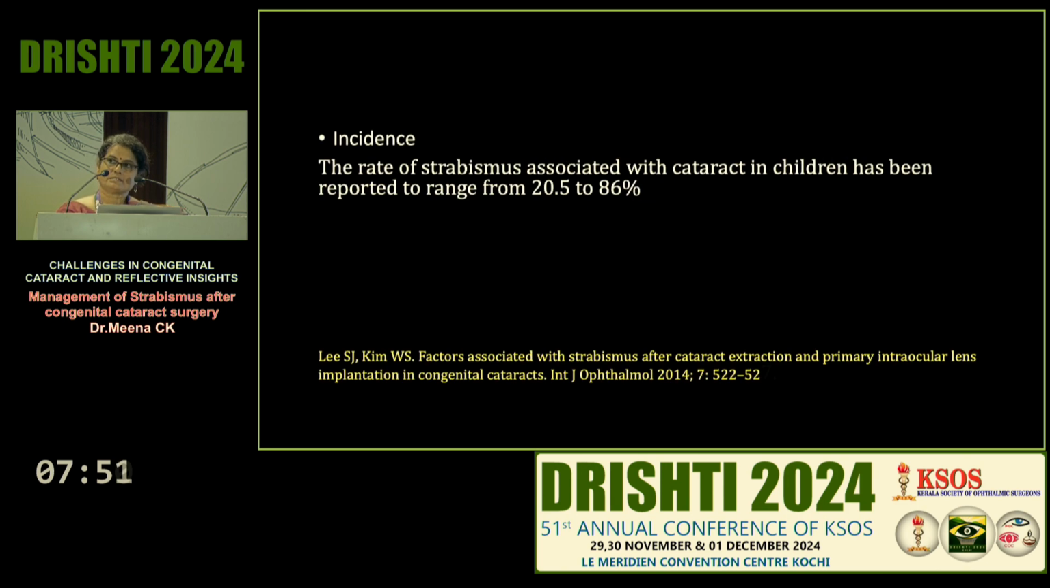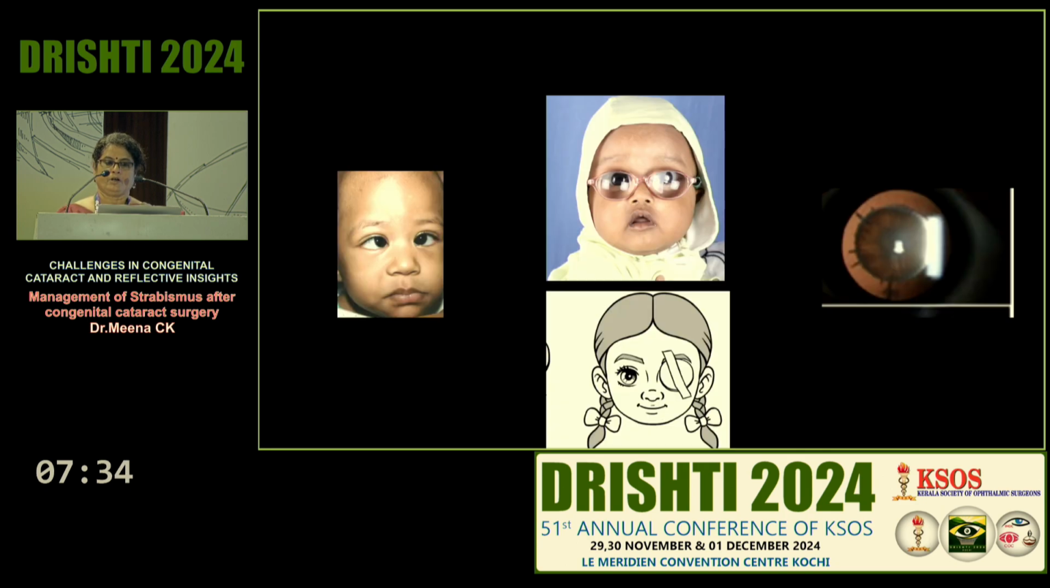About the incidence of strabismus following congenital cataract surgery, the range is very wide. Studies show that the rate of strabismus ranges from 20.5 to 86%. So that itself shows that it's not a very rare thing following congenital cataract surgery. Obviously, there is an association: with congenital cataract surgery you have an aphakic period, you can get amblyopia, and this itself can cause a sensory type of strabismus. So all these are associated.